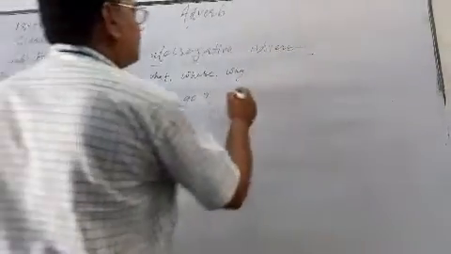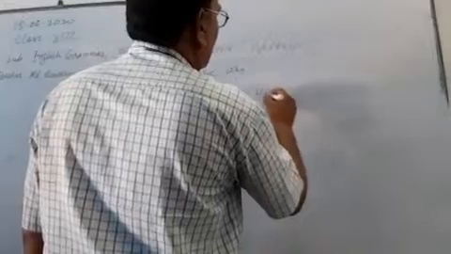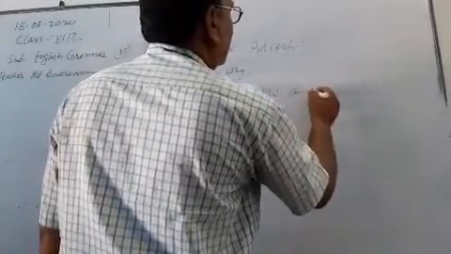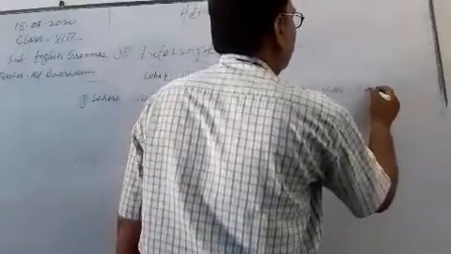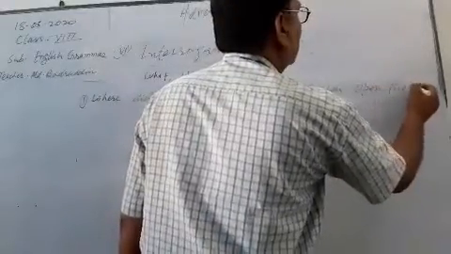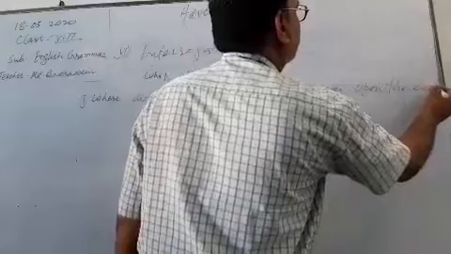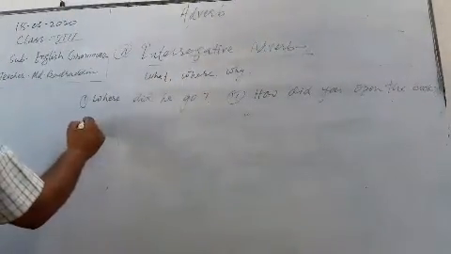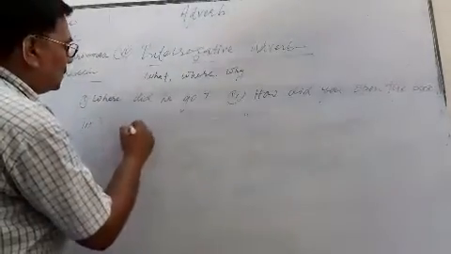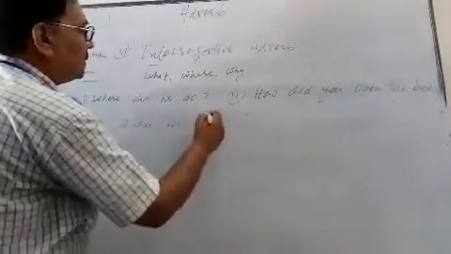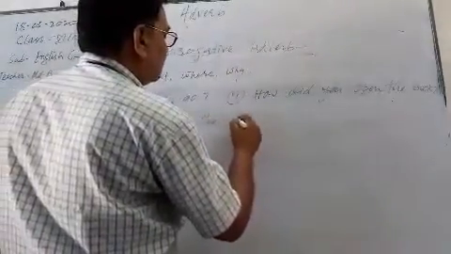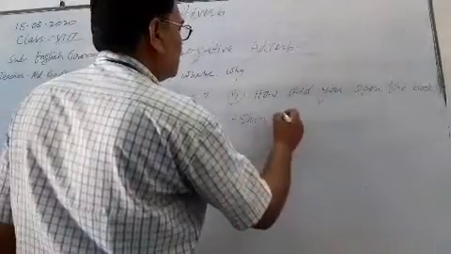Second, how did you open the book? Next example, when will the train come?